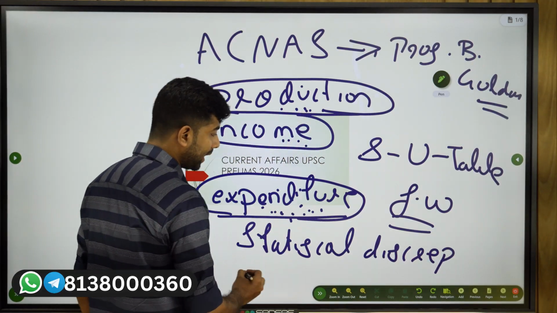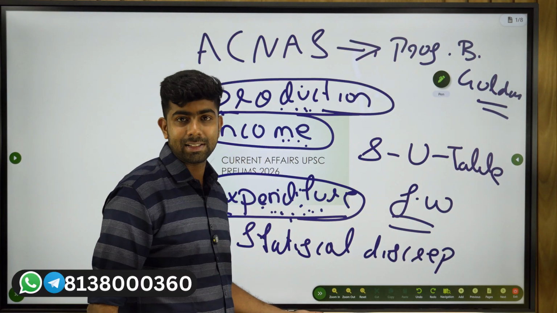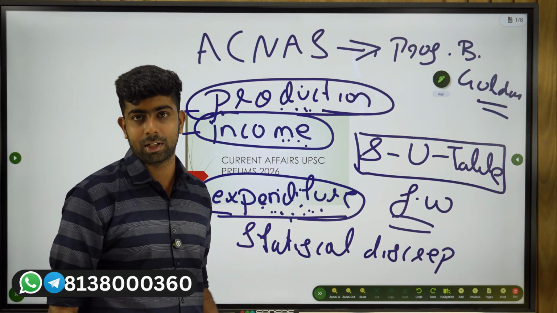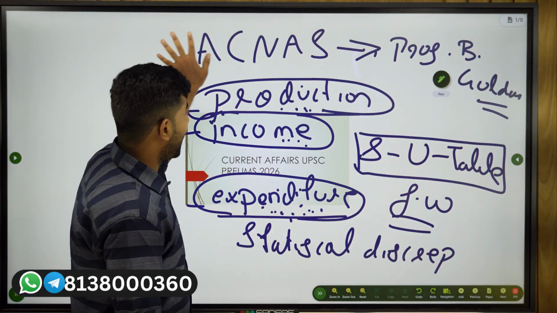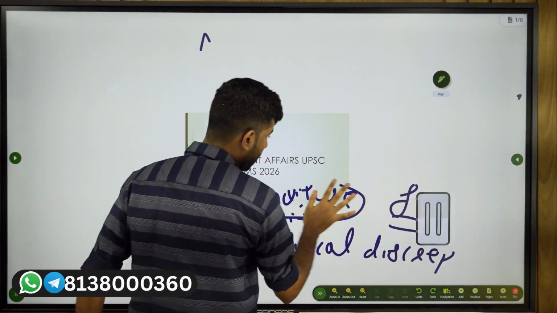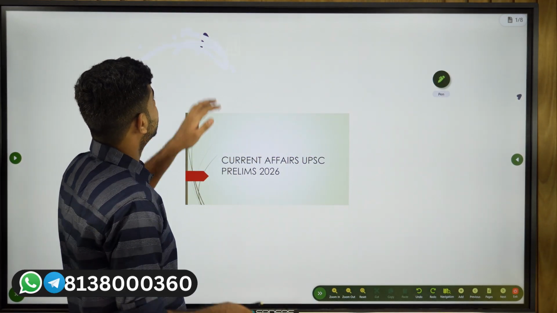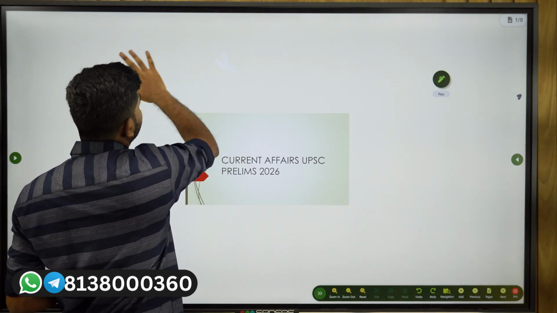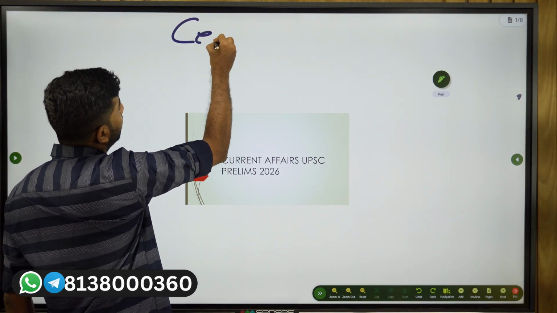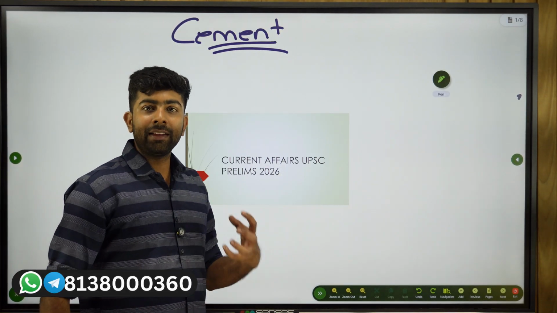Okay, this is very important. This is what we call the statistical discrepancy. And to overcome this statistical discrepancy, this is the solution: the supply use table framework. So what actually happens is that in the supply use table, they take a particular product, say cement, then they will